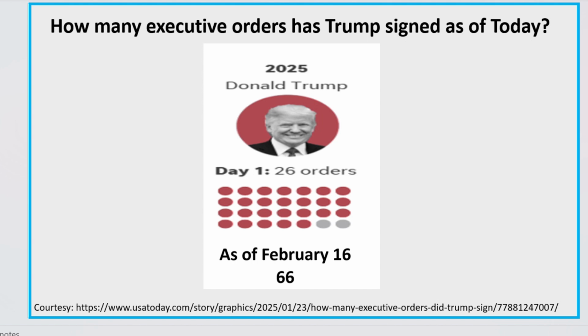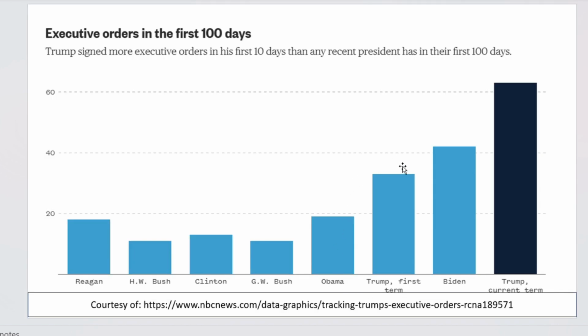As of today, Trump has signed 56 executive orders. On day one, he signed 26 executive orders. Let's look at this chart and compare it to other presidents.